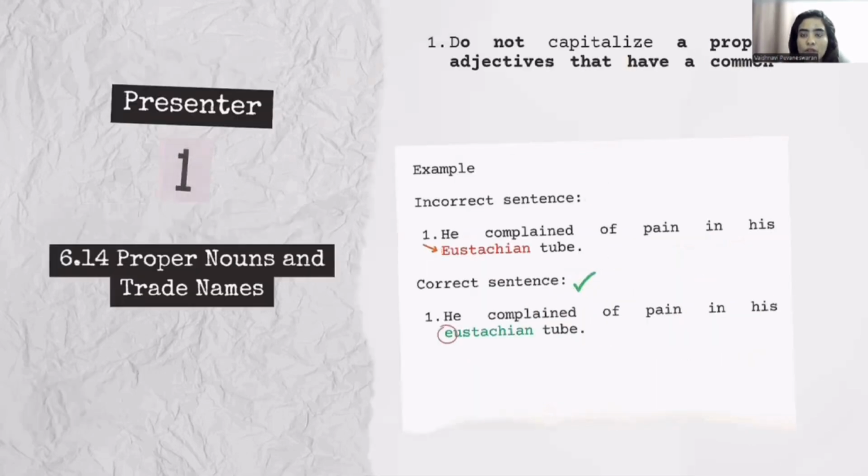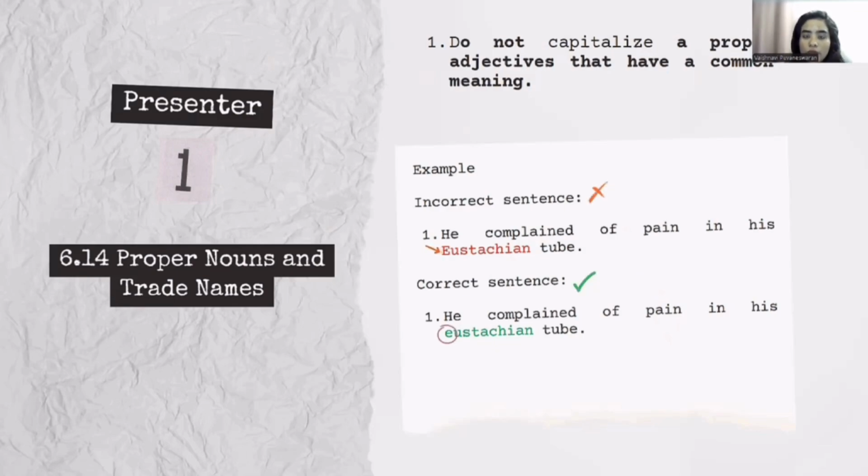Next, we should not capitalize a proper adjective that has a common meaning. For example, the incorrect sentence is: he complained of pain in his eustachian tube. As we know, eustachian tube is a common anatomical term in medicine.